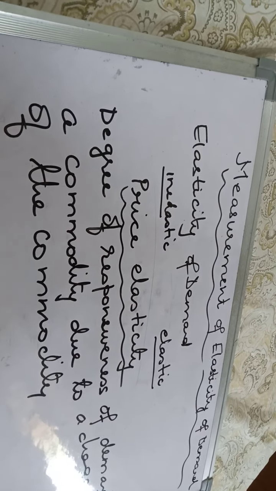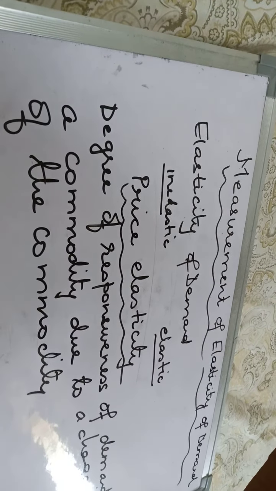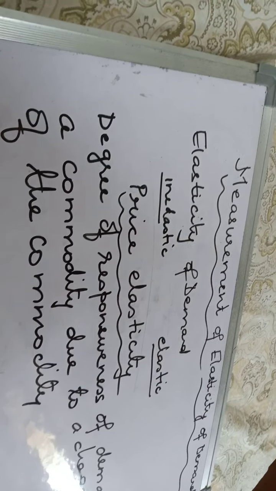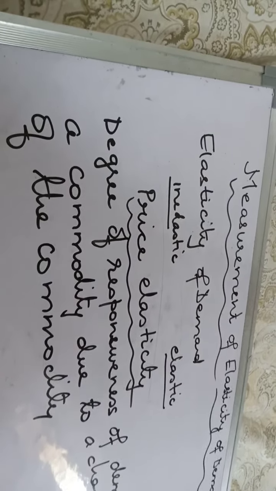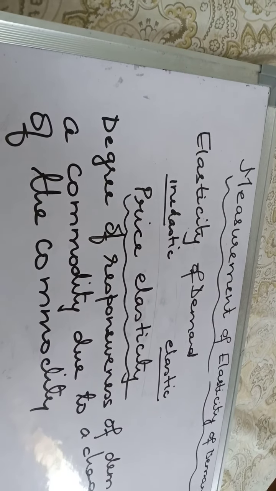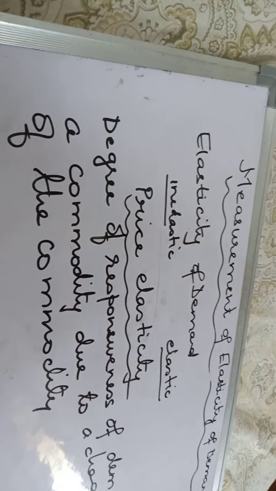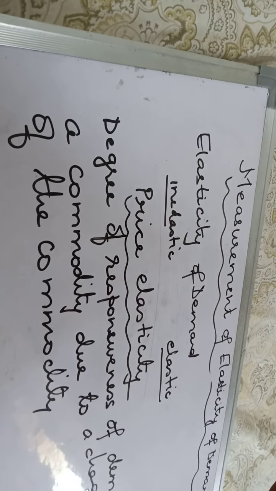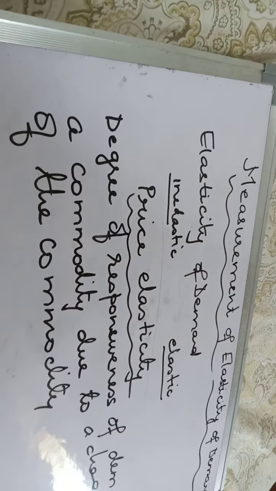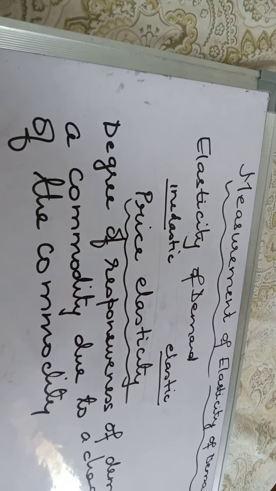So you can fix a high price for the commodity because you know that this salt will be bought by the consumers, because you know that the demand is inelastic. The demand for salt is inelastic.